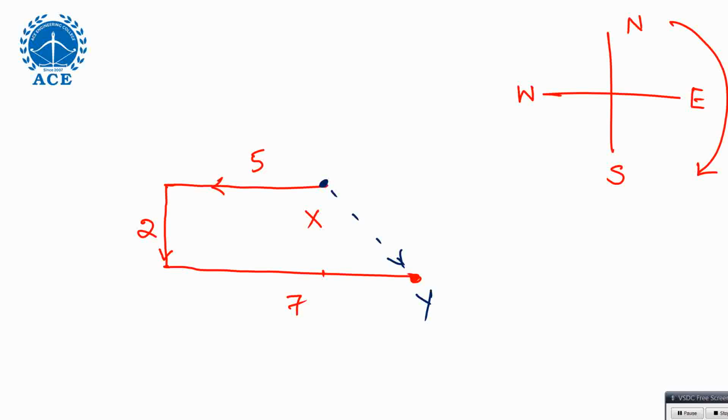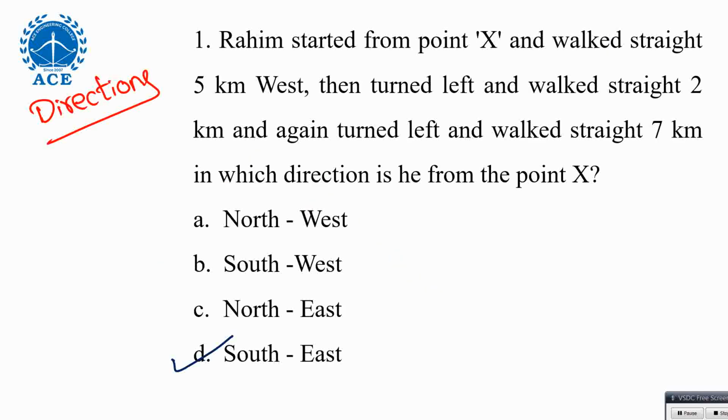You have to read the question properly because both will be available in the options. You see, northwest is also available here. They will keep it wantedly. Suppose north is the answer, south they will also keep, because which direction you are seeing is important.